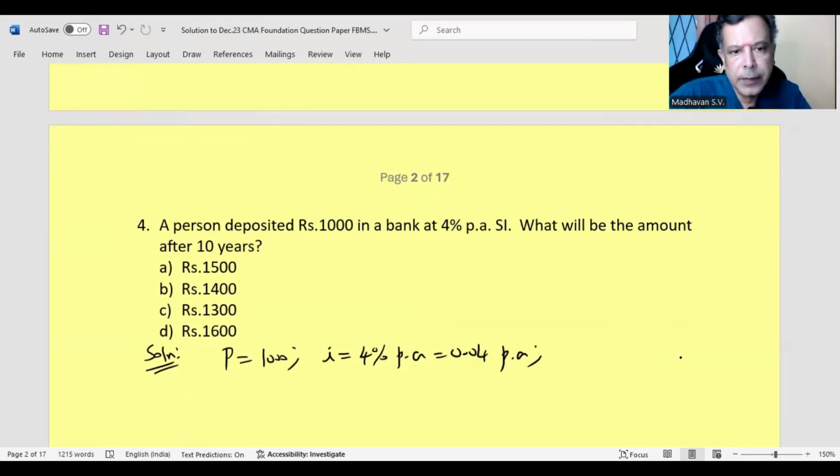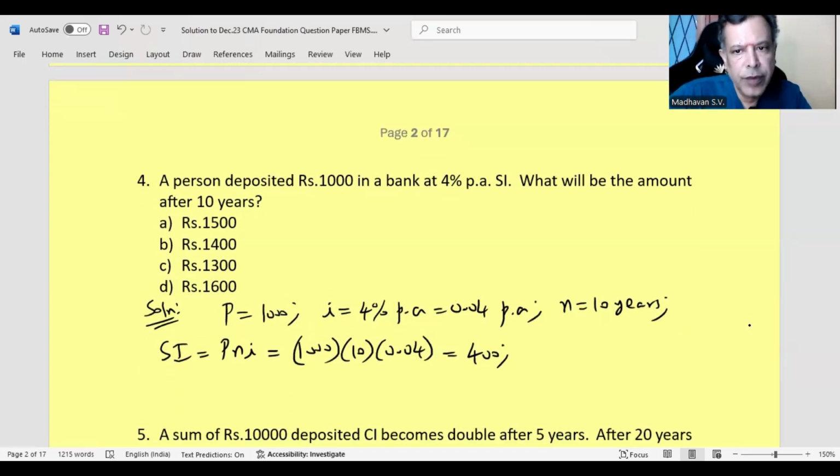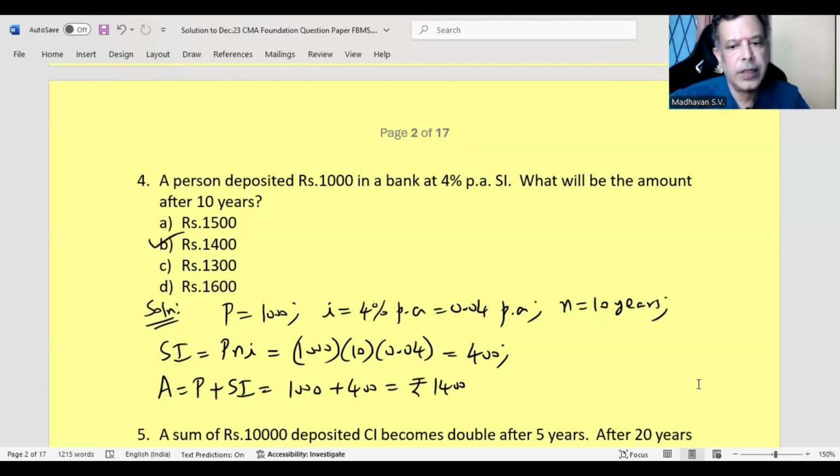So N is given as 10 years. Simple interest is P into N into I. So 1000 times 10 into 0.04. That will give you 400 as the simple interest. We have been asked to find out the amount. So amount is principal plus simple interest, which is 1000 plus 400, which is rupees 1400. So option D is the answer.